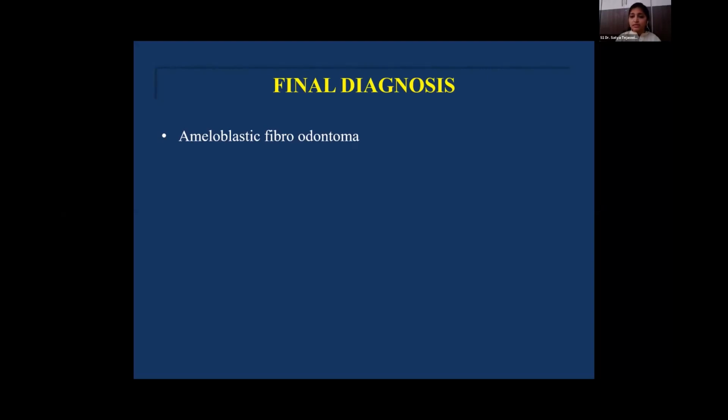But according to the recent classification of odontogenic tumors in 2017, ameloblastic fibro-odontoma was not considered a separate entity, but was supposed to be a part of the spectrum of microscopic changes in odontoma formation.